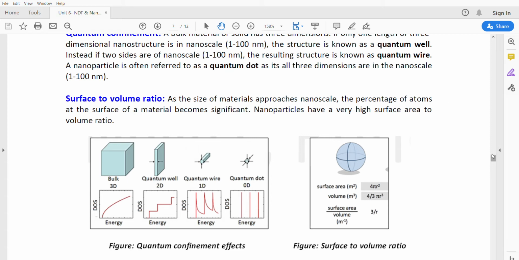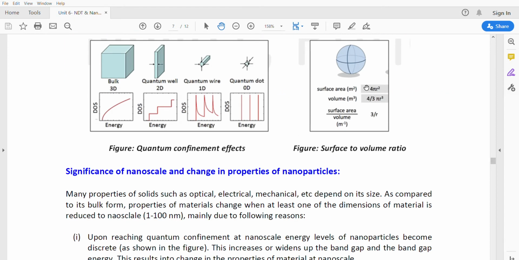Here we can calculate the surface to volume ratio using this formula. The surface area of a sphere is 4 pi r square and the volume is 4 by 3 pi r cube. By calculating surface area to volume, we get 3 upon r, where r is the radius. Using this formula, we can calculate the surface area to volume ratio for all types of materials and different structures.